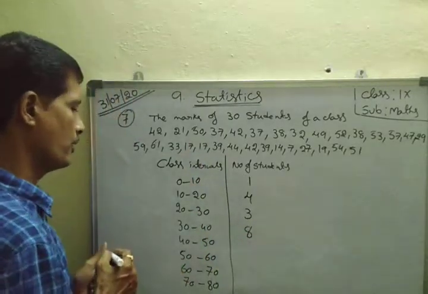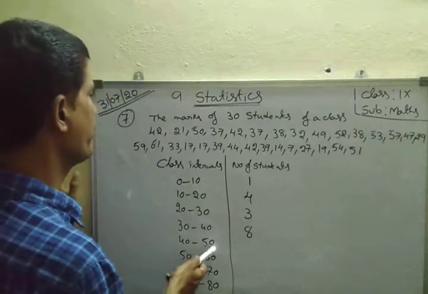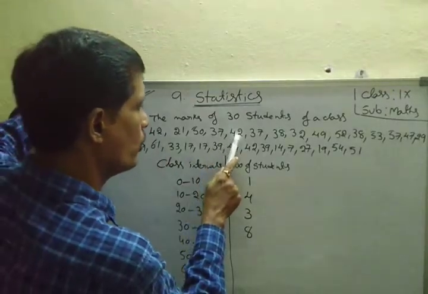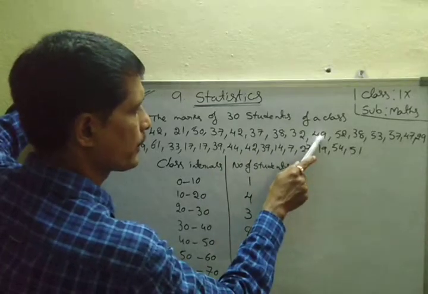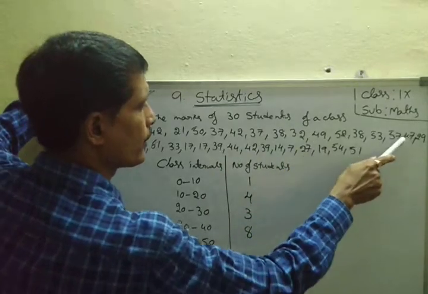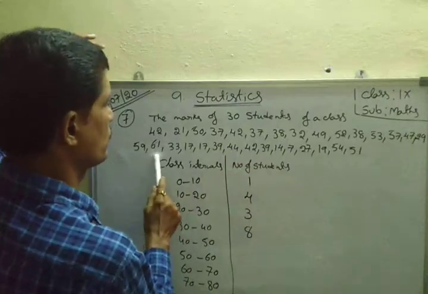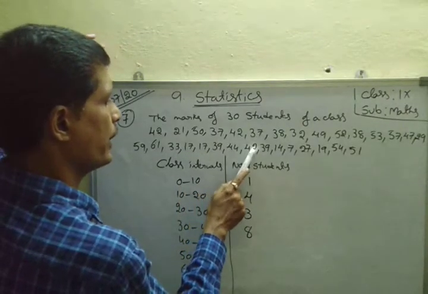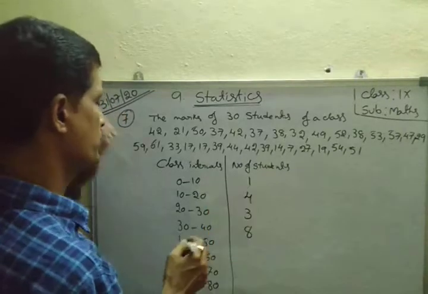Next one is 40 to 50. Here 40 to 50: 1, 2, 3, 4, 5, 6 members.